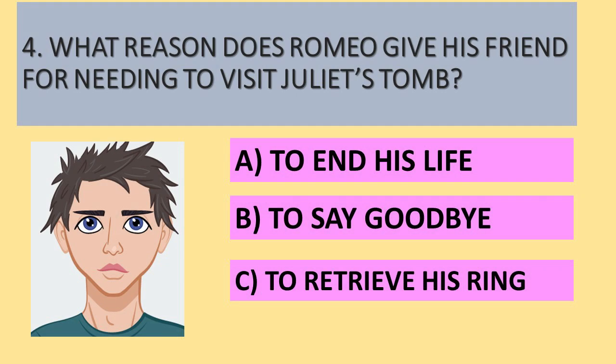Question number 4. What reason does Romeo give his friend for needing to visit Juliet's tomb? Is it A, to end his life? Is it B, to say goodbye? Or is it C, to retrieve his ring?